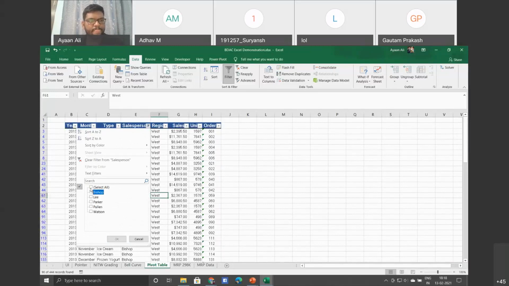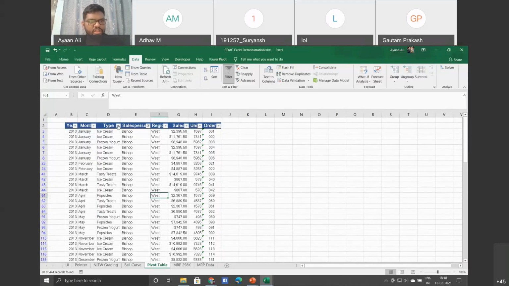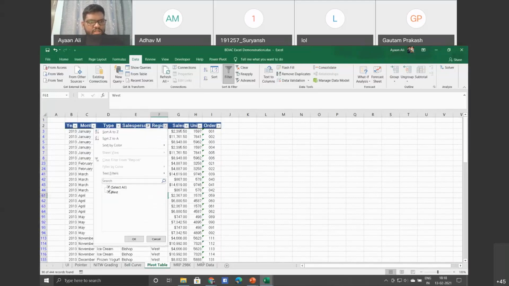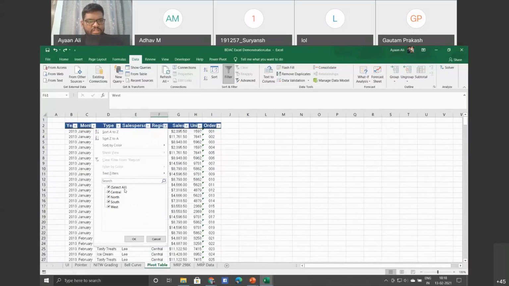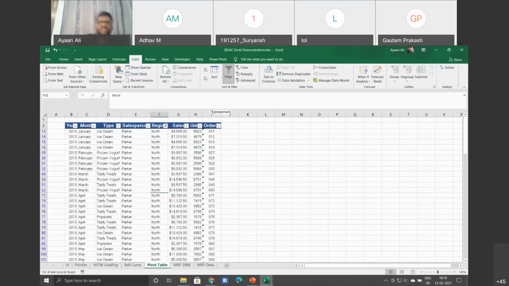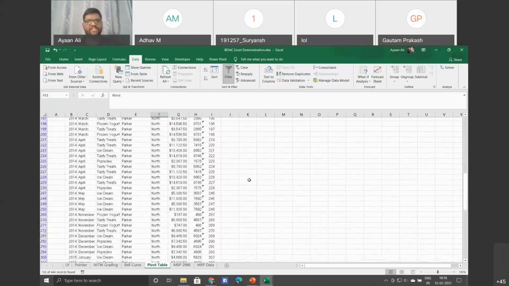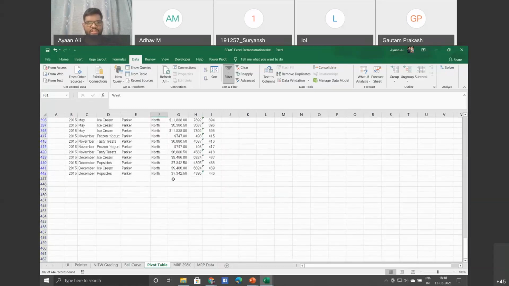Then suppose you want to see only the north data, then you can see in the north region what was the total sales. There are various insights you can get. Like here, if I'm using the sum function, I'll just take the entire sum of this one.